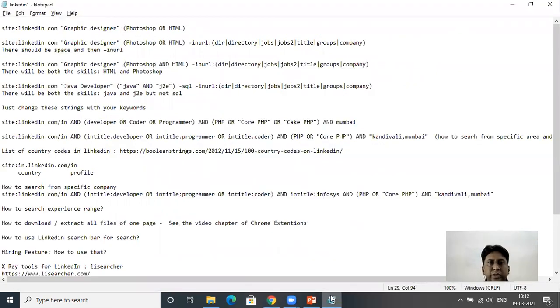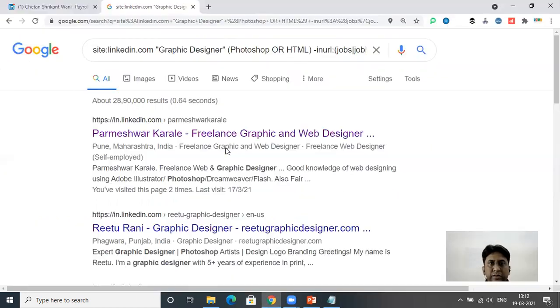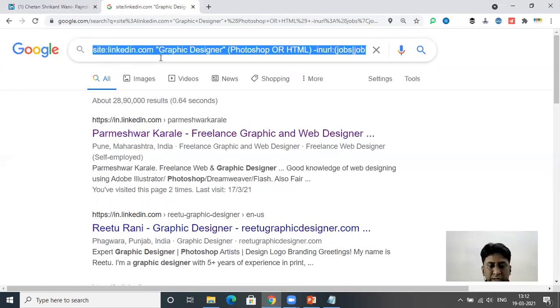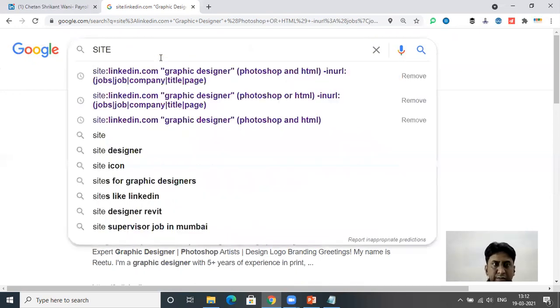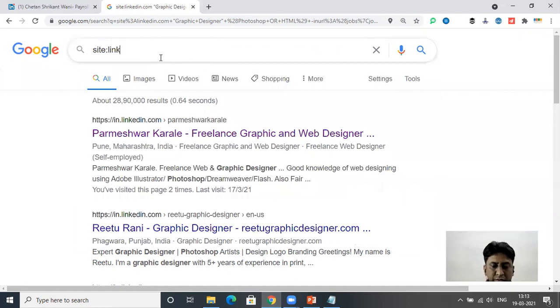Okay, so now let's use some NOT command also. Let's use another string, site:linkedin.com/in, that will search the profiles from India. IN is India. Then graphic designer. Then, sorry, we are now looking for Java developer.